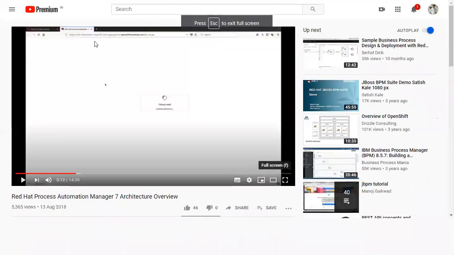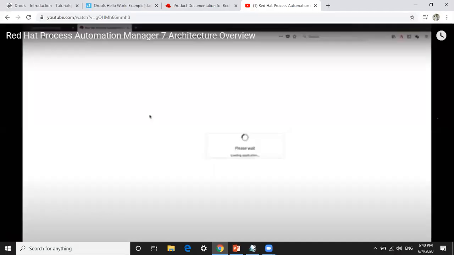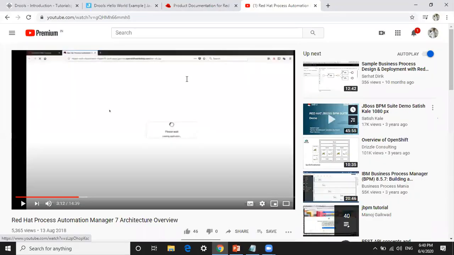So if you install Red Hat Decision Manager on your system, you need to run this command, the standalone.